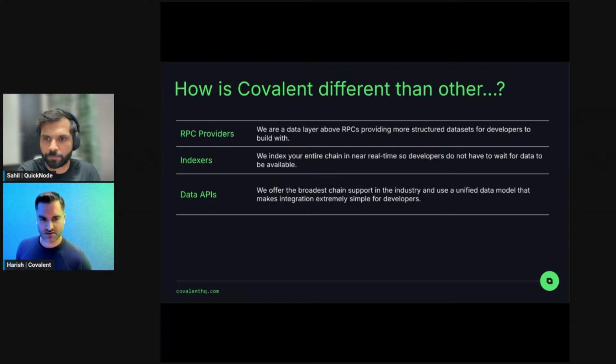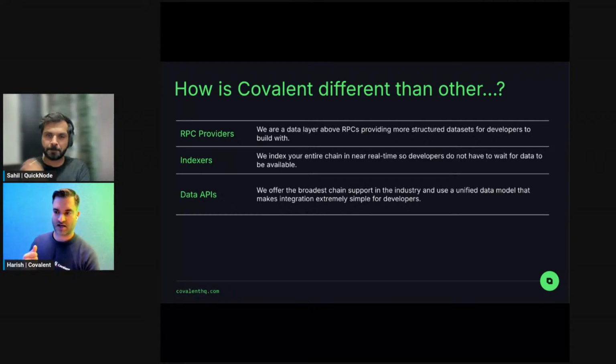One common question we get is, how are we actually different than, let's say, RPC providers or other indexers or data APIs? So the reason why we work well with partners like QuickNode is we're sort of this data layer above the RPC, where our focus is on structured data sets for developers. And so what this means is, we don't have write capabilities to the blockchain. We also run 2 blocks behind the head. So it's near real time, but it's not exactly real time.